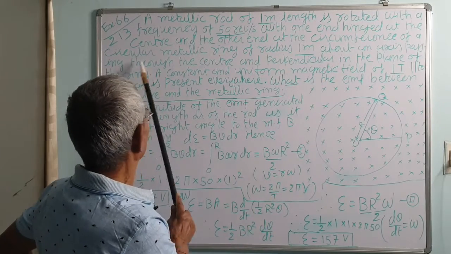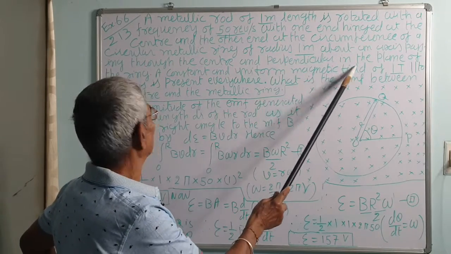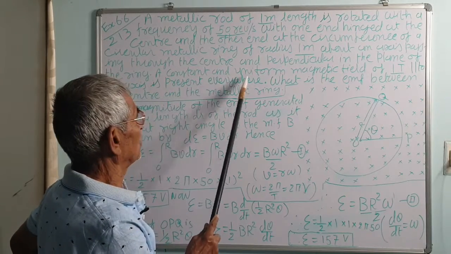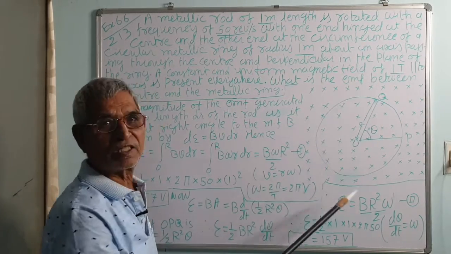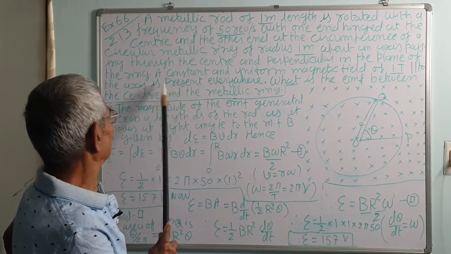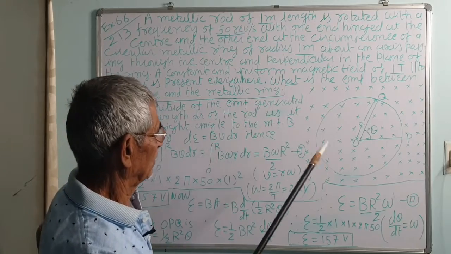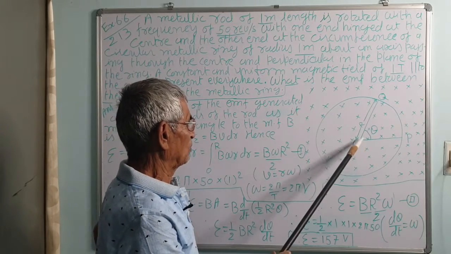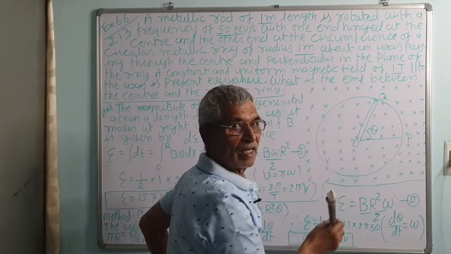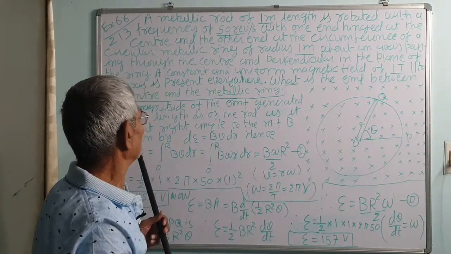The rotation is about an axis passing through the center and perpendicular to the plane of the ring. A constant and uniform magnetic field of 1 tesla parallel to the axis is present everywhere, that is, parallel to the axis, correct. So the axis is like this, and it is at right angles to the plane of the ring.